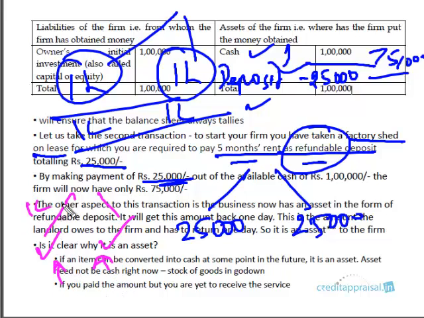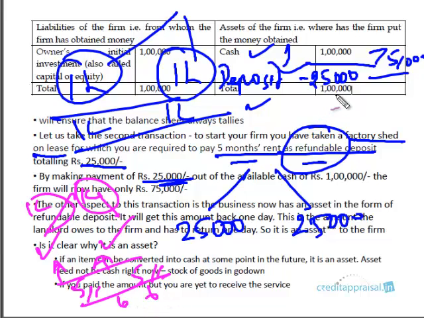So both have gone up by 1 lakh, and the balance sheet tallies. Earlier, before this transaction, let us say the total of the balance sheet is 5 lakhs. Actually, once the proprietor has brought in funds, this should be the first entry, so you won't have 5 lakhs before, but for discussion, let us assume there is already a 5 lakh total in the balance sheet. By nature of this 1 lakh investment, the balance sheet goes up 1 lakh on both sides. So the balance sheet tallies at 6.